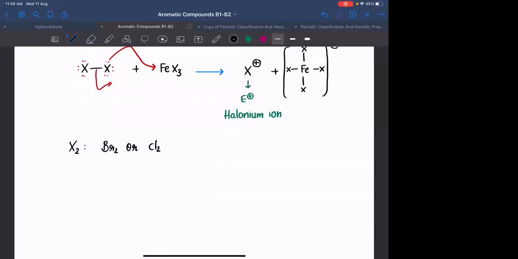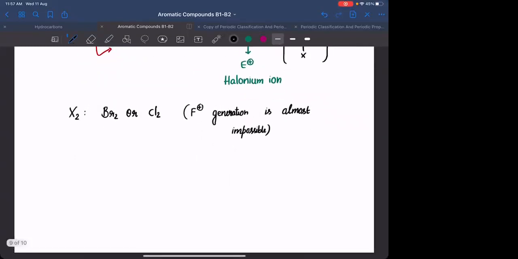Reason, F positive generation is almost impossible. What is the reason for that? Why is F positive generation almost impossible? Fluorine is the most electronegative element present in the periodic table. So if you want to remove an electron from it, it will require very high amount of energy. Okay?